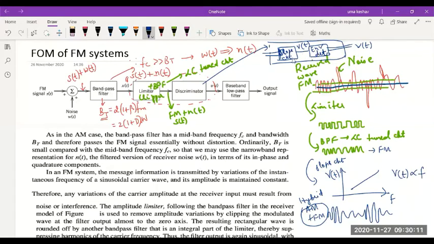The output of a slope circuit is a voltage that is proportional to the input frequency. This is the combined AM and FM signal. So the amplitude of the FM signal is made to vary according to the frequency of the signal. Whenever frequency is high, you see the amplitude is increasing, this blue waveform. And whenever frequency is low, the amplitude is decreasing.